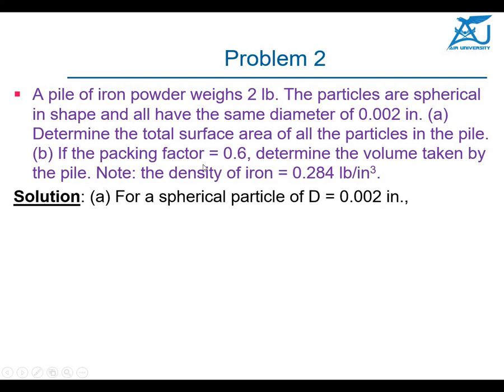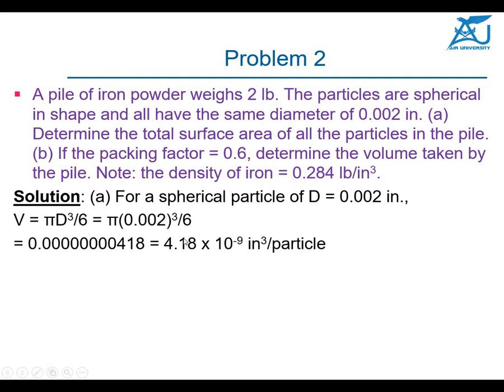The second thing which has been asked: if the packing factor is 0.6, determine the volume taken by the pile. So what will be the volume of this 2 pounds? Note the density of the iron is already given to you. For a spherical particle, the diameter given is 0.02 inch. Now you can find the volume, pi by 6 times d cubed.